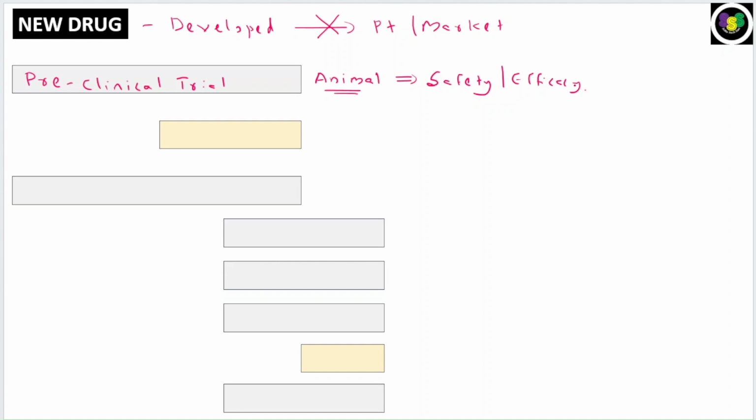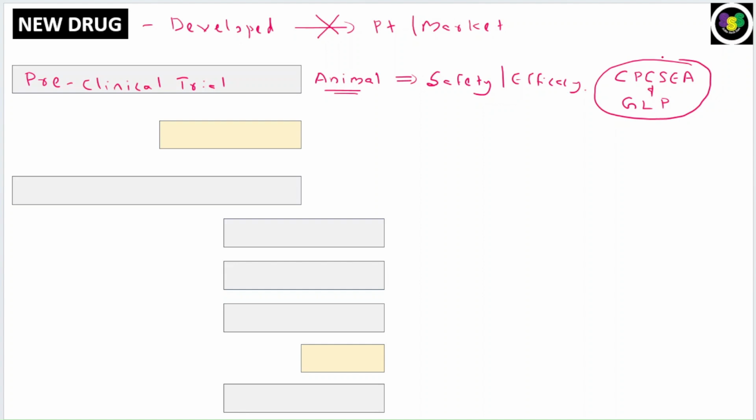Now when you do this preclinical trial in animals, you need to follow certain guidelines called the CPCSEA guidelines and GLP guidelines, good laboratory practice guidelines. We'll come to what is CPCSEA and GLP in the MCQ discussion. So you need to follow these guidelines, and these guidelines will tell what to do, what not to do, and how to conduct the preclinical trial. So that is the objective of CPCSEA and GLP, or good laboratory practice.